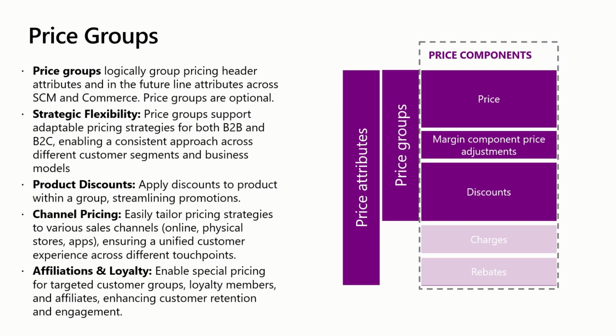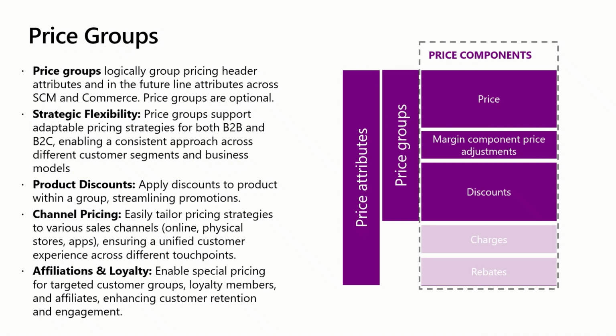Price groups allow businesses to logically group pricing header attributes such as channels, loyalty programs, and affiliations. These are just a few of the many available pricing attributes that can be bundled into a price group. While price groups are optional, they offer significant strategic flexibility for businesses looking to efficiently adapt their pricing strategy. For example, you can apply a product discount across a group of channels or customer segments to streamline promotions.